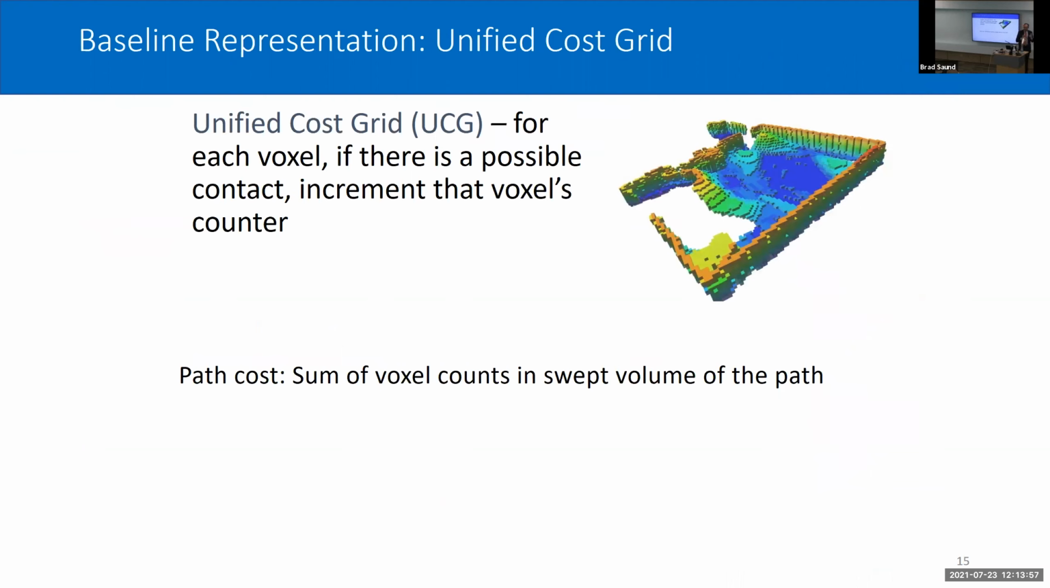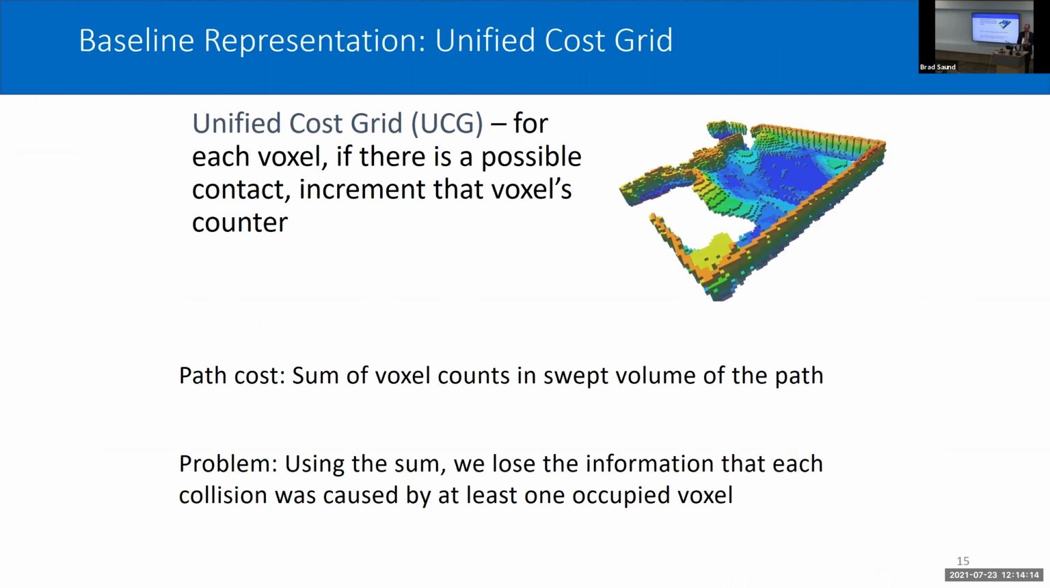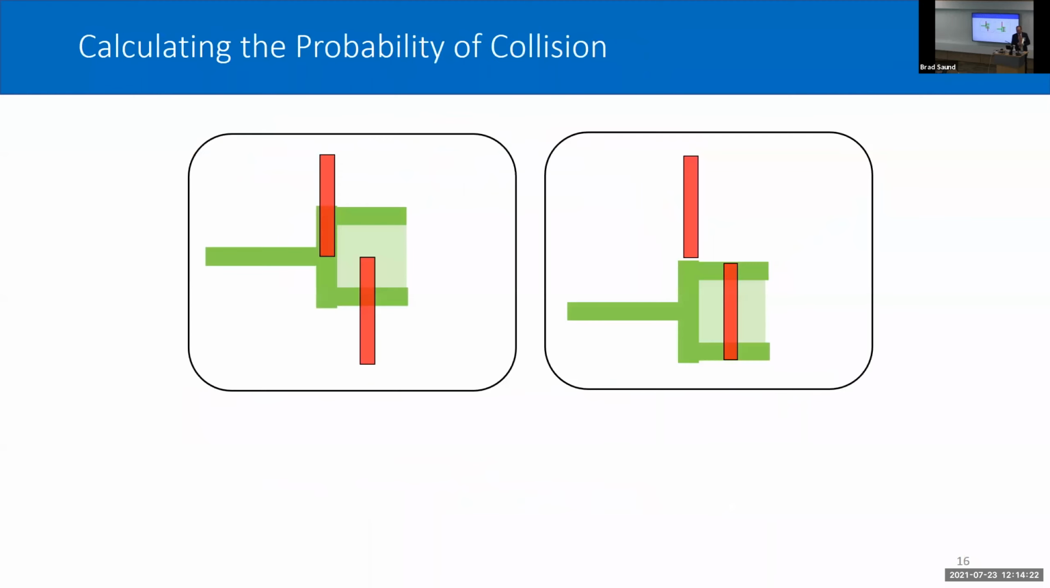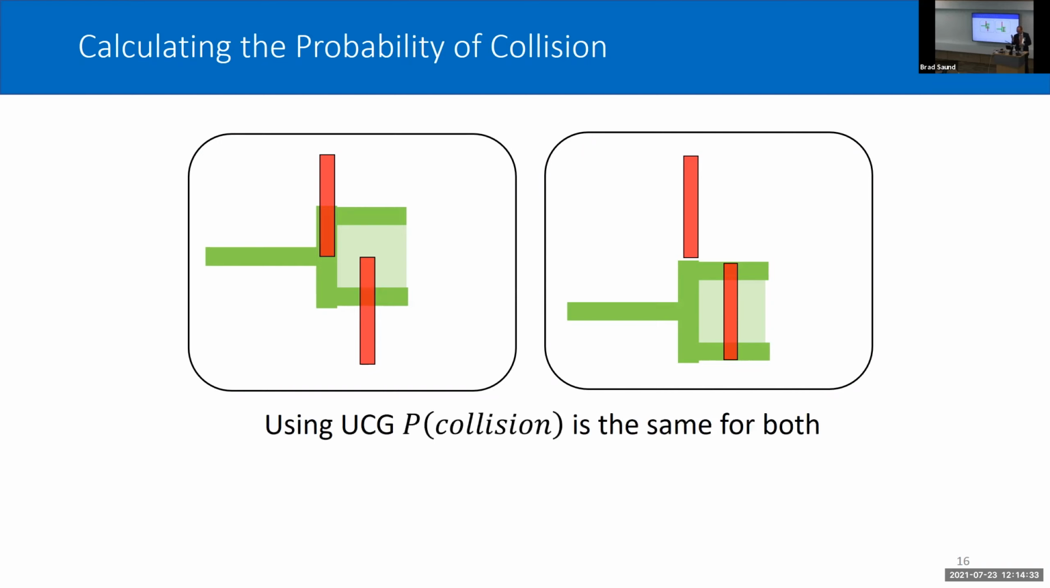A first pass we might use for planning is to put all of these collision hypothesis sets into a single grid and just basically try to avoid the most red, or most overlap between the different sets. This loses an important piece of information, though, that each collision was caused by at least one occupied voxel. By combining them, we end up losing some information. Consider this case where we have two collision hypothesis sets. Well, in both of these scenarios, the arm covers the same amount of red. So if we use the unified grid approach, they have the same probability of collision.